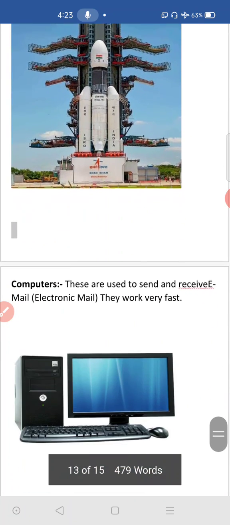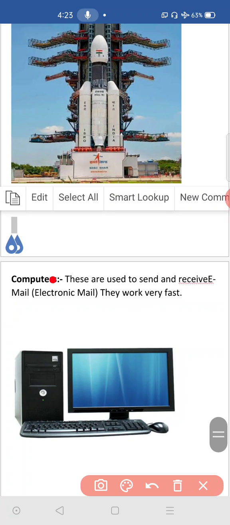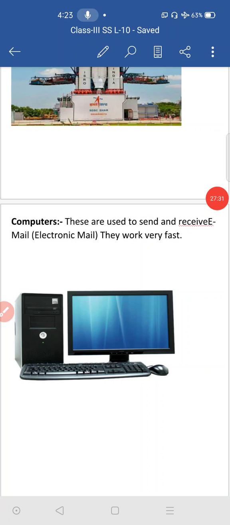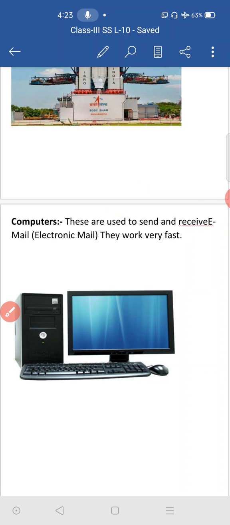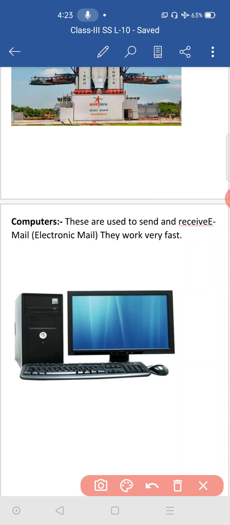Then computers, see here, these are used to send and receive email. Email is nothing but its full form is electronic mail. Using computers and laptops, we are sending these messages. Earlier we were sending letters, no? Its modern form is email.